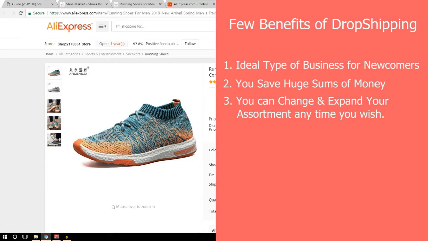Okay, now another benefit of using this type of business, the dropshipping business, is that you can reach a really wide audience. Dropshipping means that your store is based on an online platform or ideally on your own website.